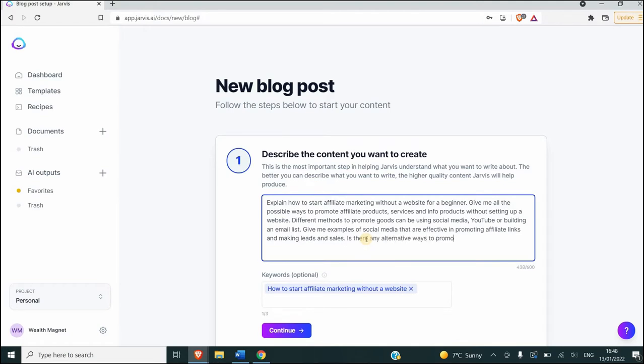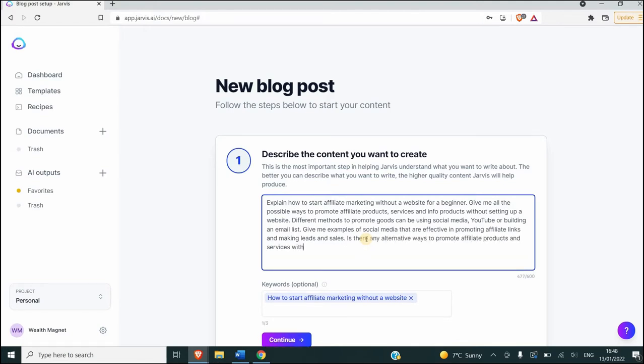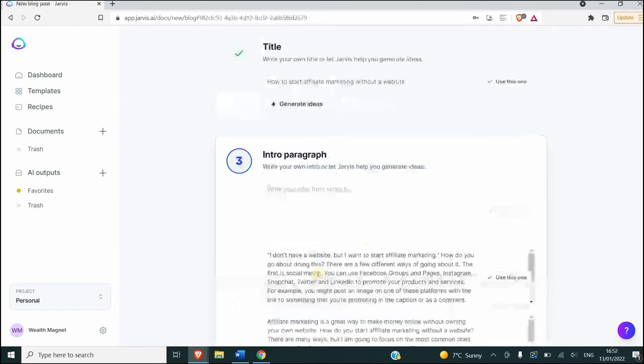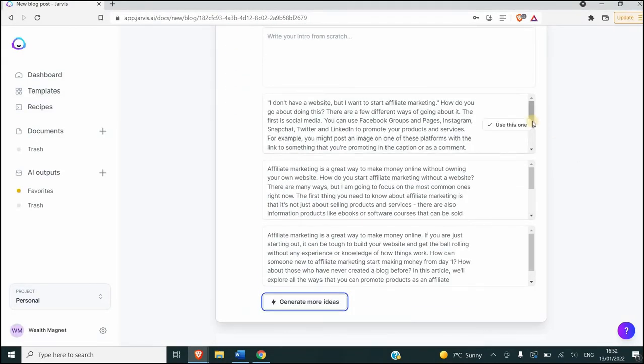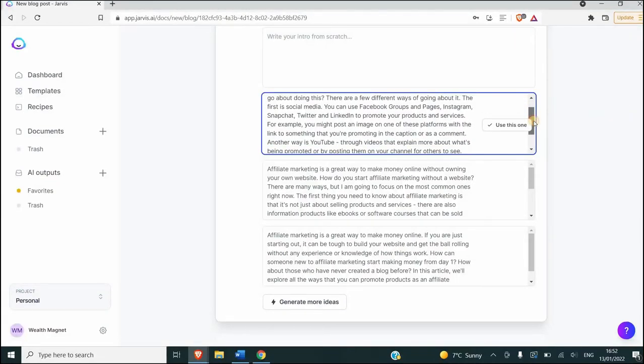Examples can be using social media, YouTube, or building an email list. Give me examples of social media that are effective in promoting affiliate links and making leads and sales. Is there any alternative way to promote affiliate products and services without a website? You see here I gave it what to write about. In this case, it will hopefully give me a good output. Here are the three outputs that it gave me. They're okay. And as you can see, it's giving me some options there. It starts giving me real ways of how to promote products and services without a website. So it's giving me the answer.